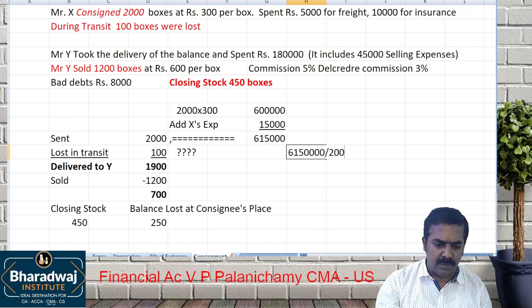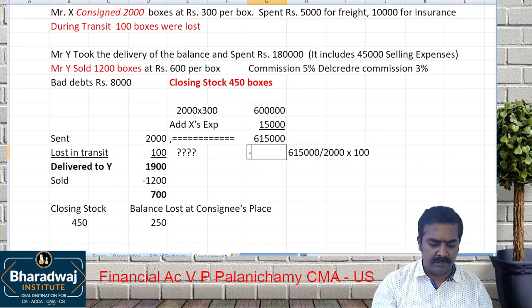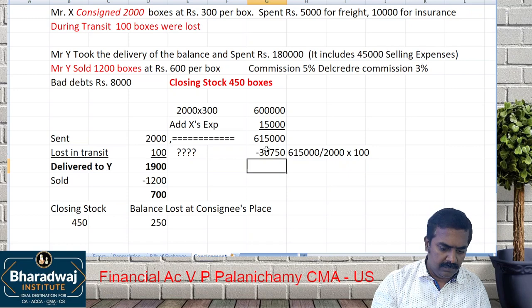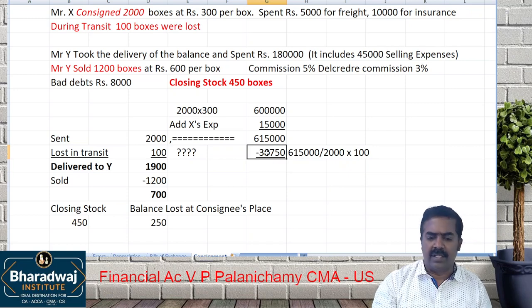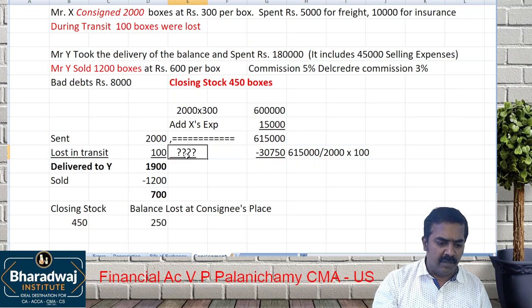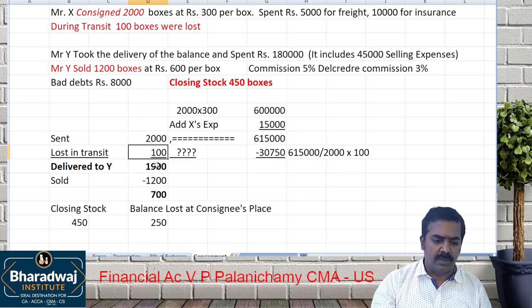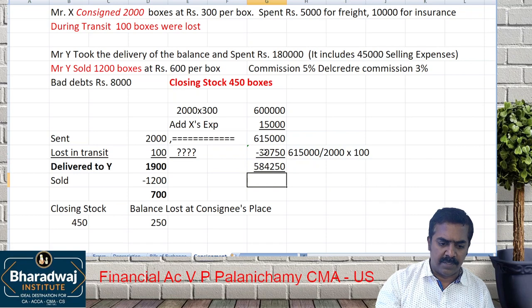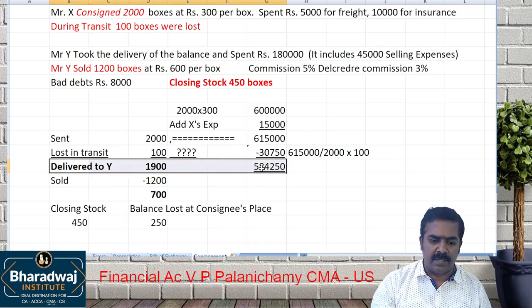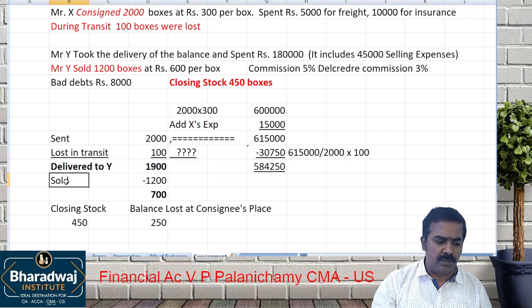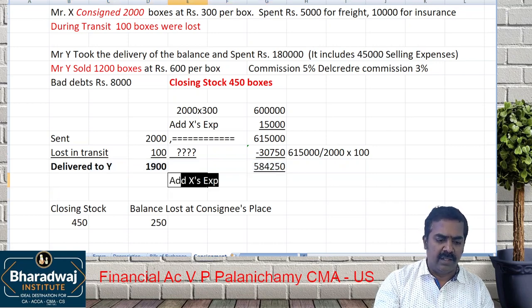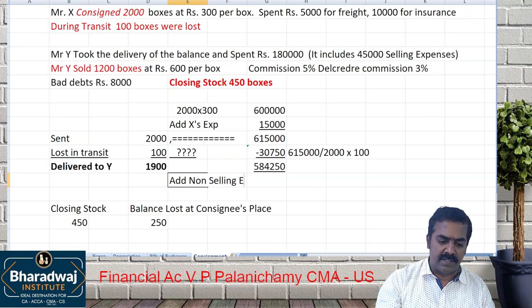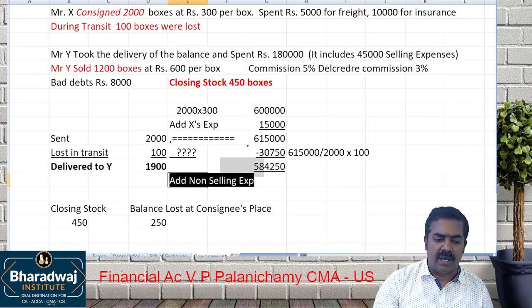If 6 lakhs 15,000 is the value for 2000 boxes, what is it for 100 boxes? It is 30,750. Now the balance delivered: 2000 minus 100, so 1900 boxes are delivered. What is their value? The value of 1900 boxes is 5,84,250. Add non-selling expenses. You should take only non-selling expenses of Y.